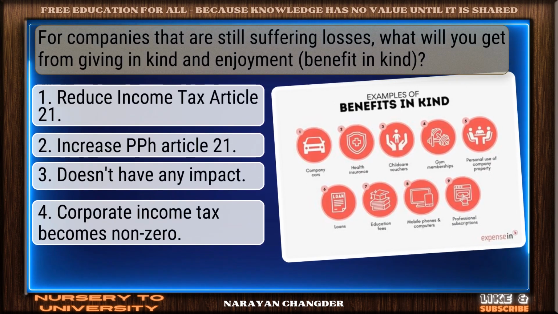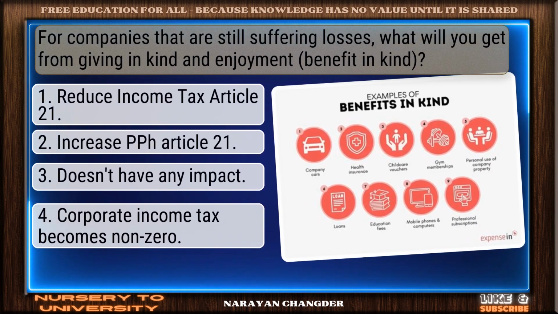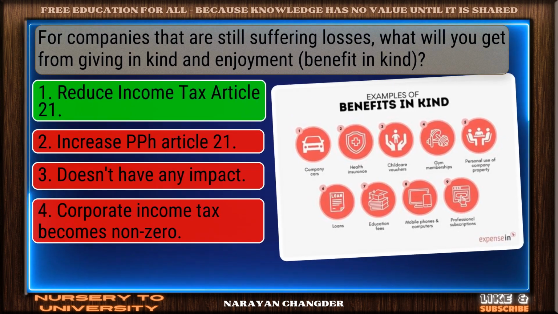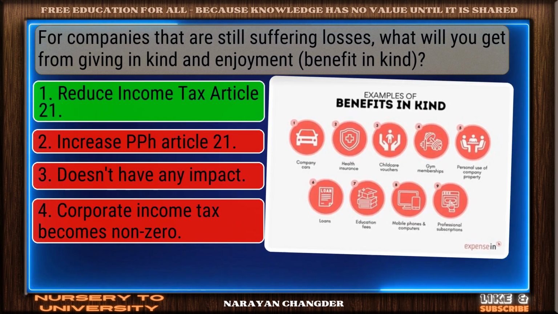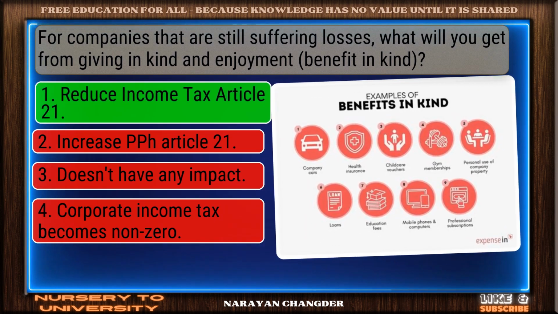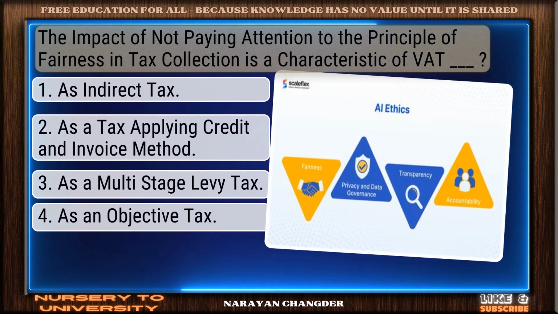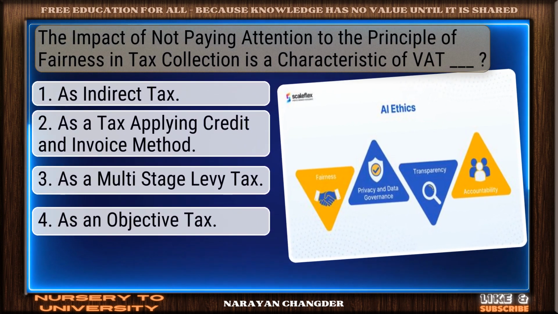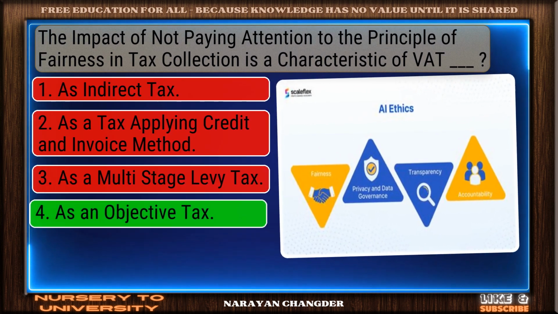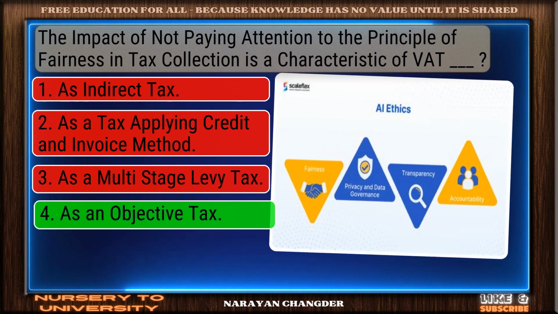For companies that are still suffering losses, what will you get from giving in kind and enjoyment? Well picked. Reduce income tax Article 21 is the correct answer. The impact of not paying attention to the principle of fairness in tax collection is a characteristic of VAT Dash. Great thinking. As an objective tax is the right choice.